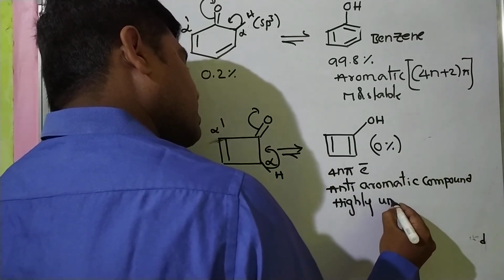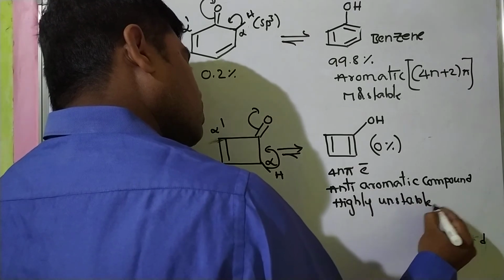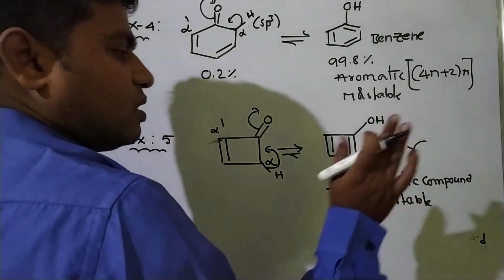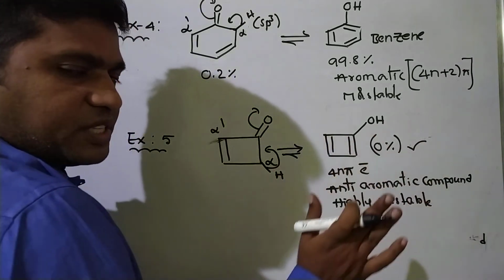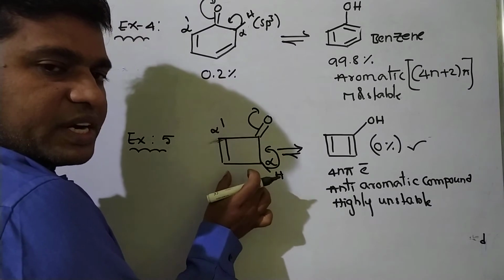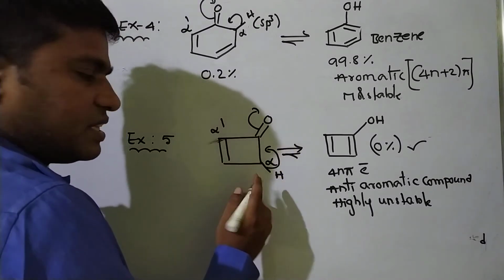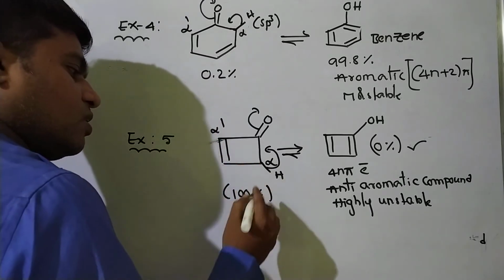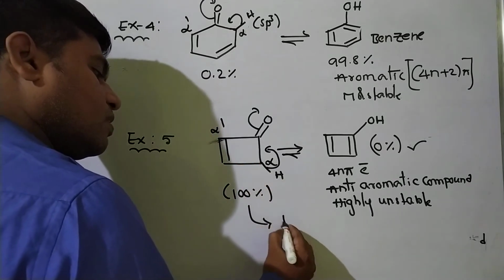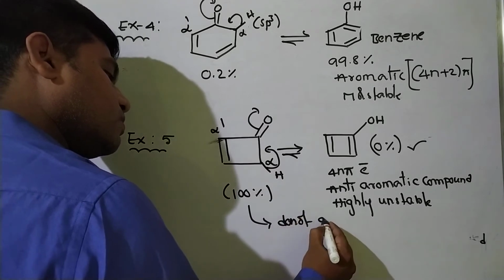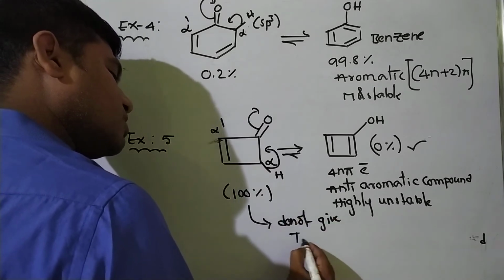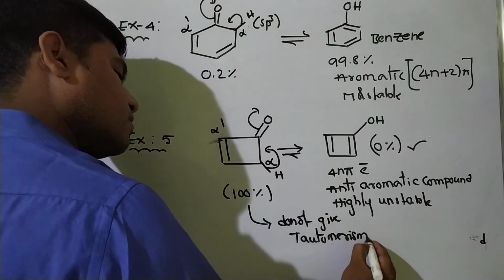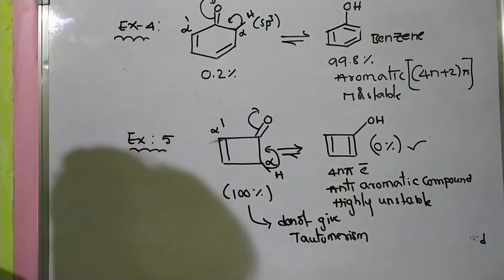Highly unstable, so it exists only 0%, which means this compound would not give tautomerism. Understanding? The ketone is 100%. So this compound does not give tautomerism. Very, very important. Tautomerism. Please note.